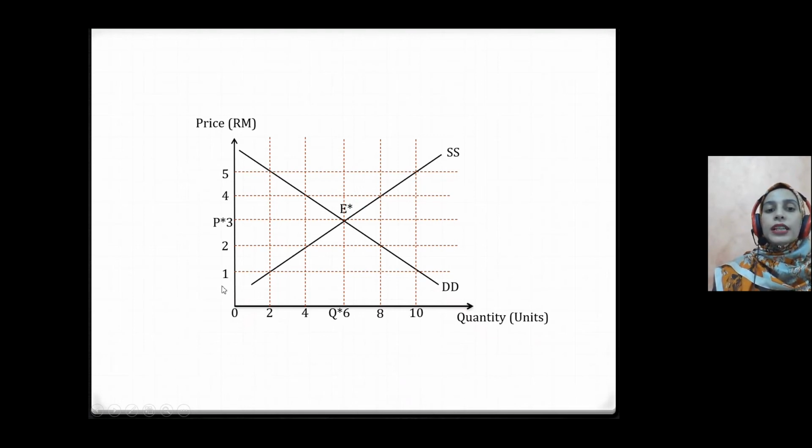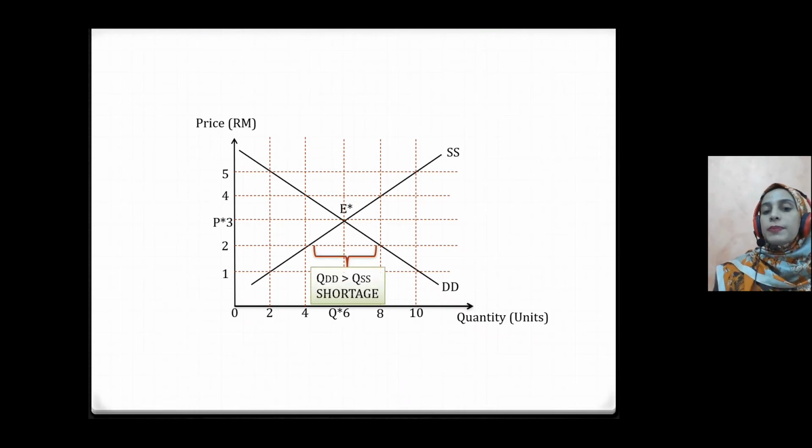So the scale for price is 1 until 5, and the scale of quantity is 2 units, from 2 until 10 units. So we get the information from the table and we draw the demand curve and supply curve together. And here is the intersection that we get. So this is the equilibrium point. So we need to identify the equilibrium price on a graph paper. It is 3 ringgit and the equilibrium quantity is 6 units.